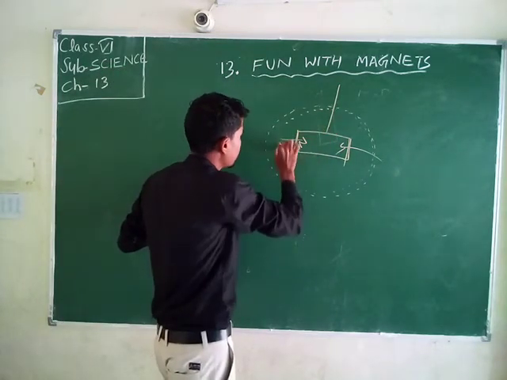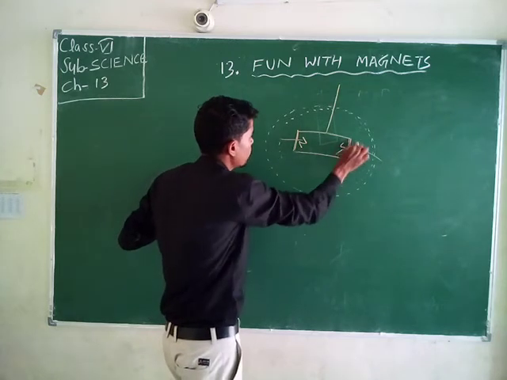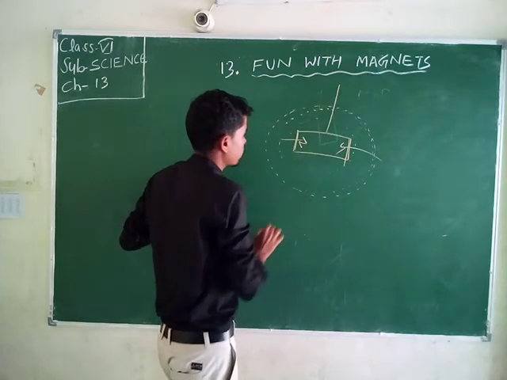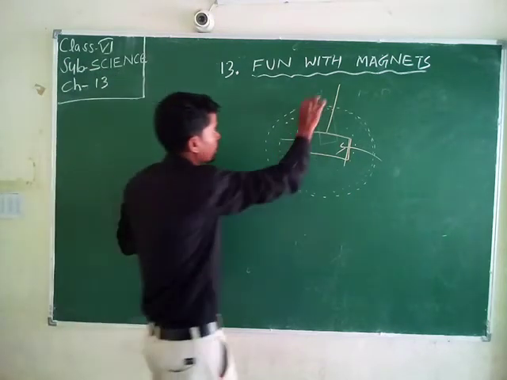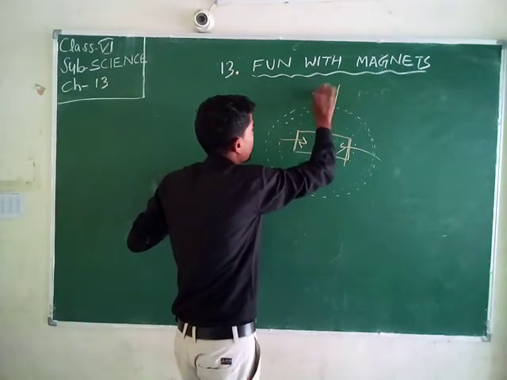Mainly the area in which a magnet attracts materials like iron: suppose here is an iron nail.